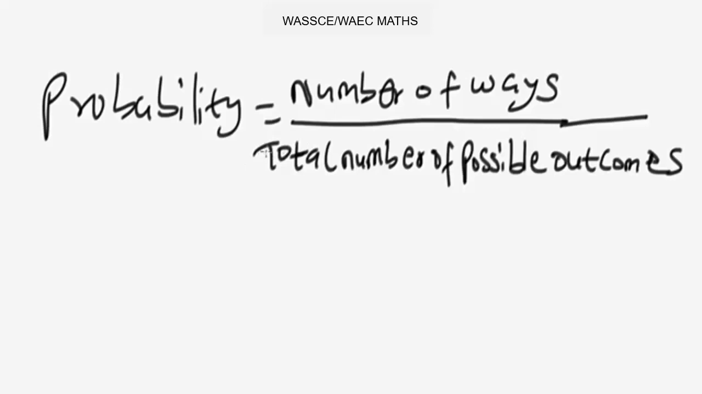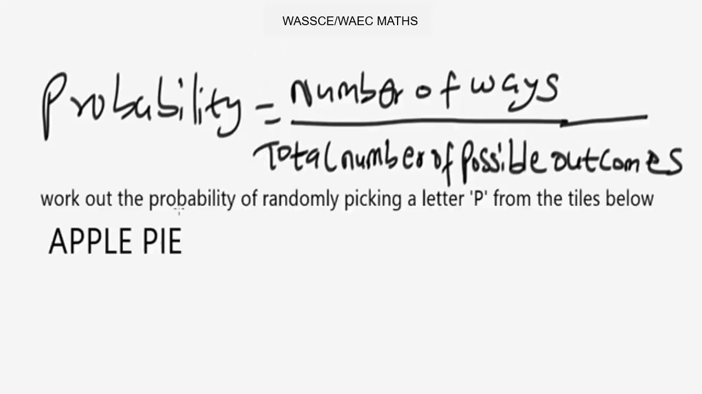Now let's look at a question that will involve this probability formula. Let me get the question so that we solve it together here. Okay, guys, so let's look at this question. It says, work out the probability of randomly picking a letter P from the tiles below. To begin to solve this question, you start by working out how many letters P we have in these tiles, APPLE PIE.